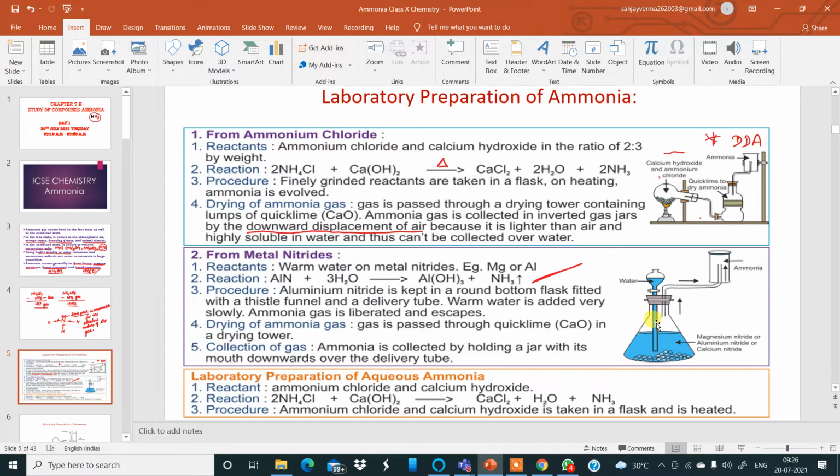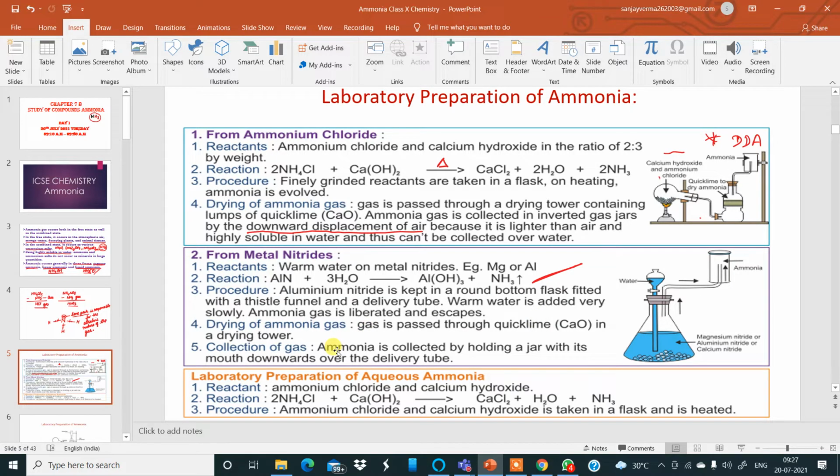This warm water, upon reaction with the nitride, produces ammonia gas, which goes up and is collected by the downward displacement of air. Similar method of collection. You have to dry the gas by using quicklime again. It is mentioned over here. So remember that also.